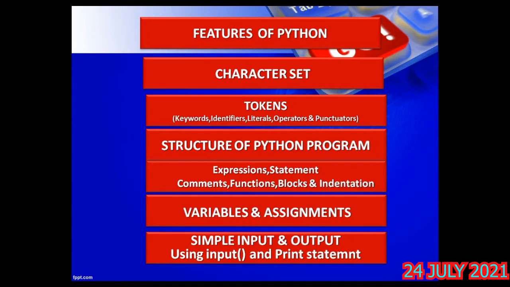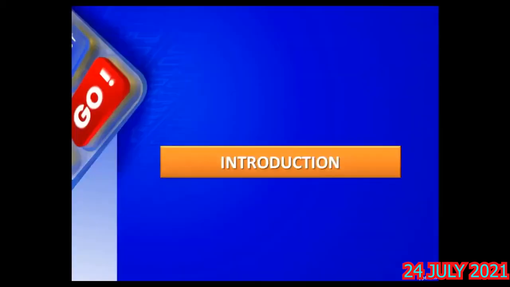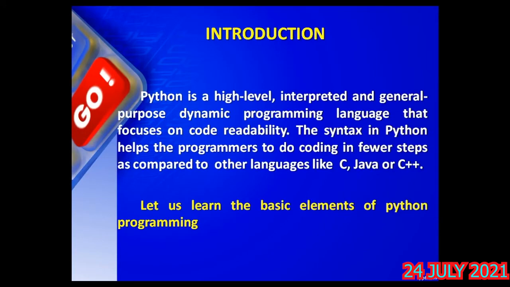Before going into detail, let me tell you about the introduction. What you are seeing on the screen now is a high level language. I told you what a low level language is and what a high level language is, isn't it? A high level language is machine independent.